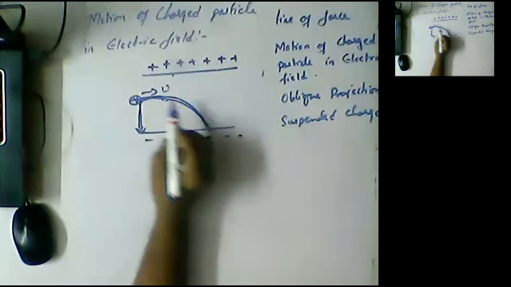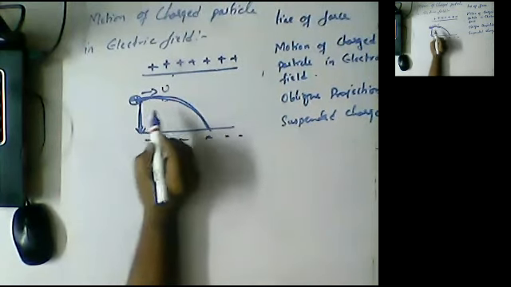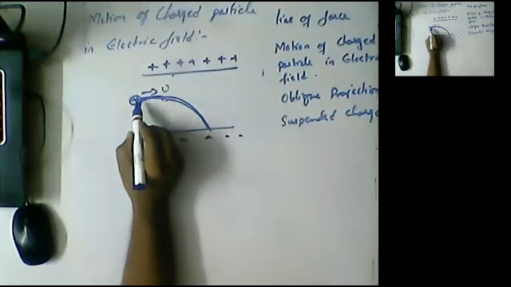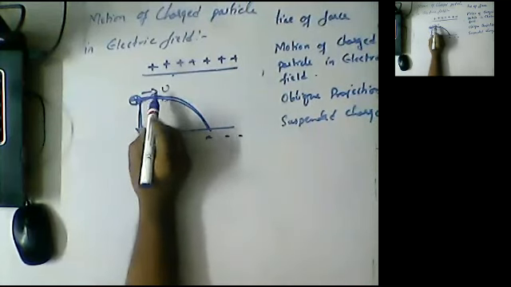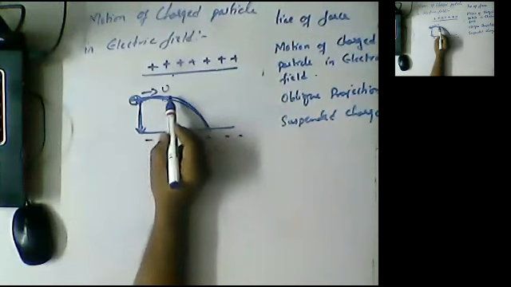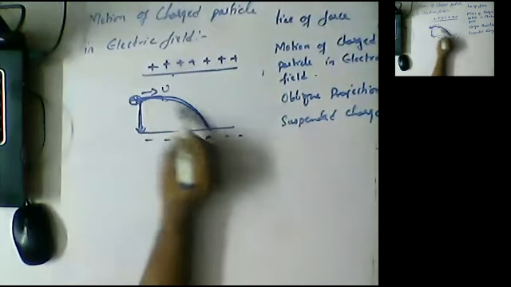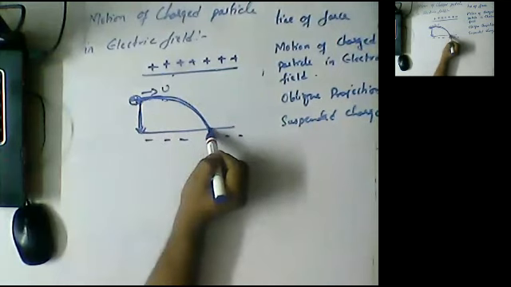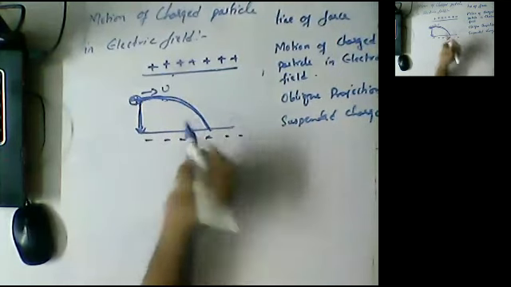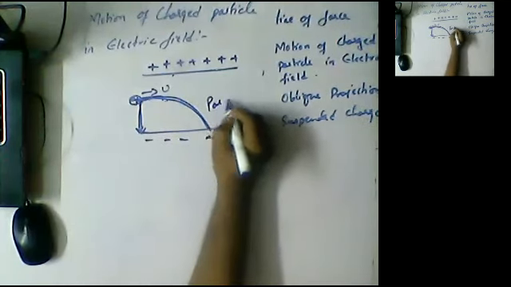Clear, guys? So when a positive charged particle is projected with a velocity u into a perpendicular electric field, the path traced by the particle is a parabola.